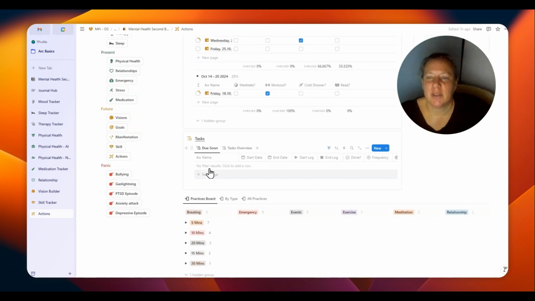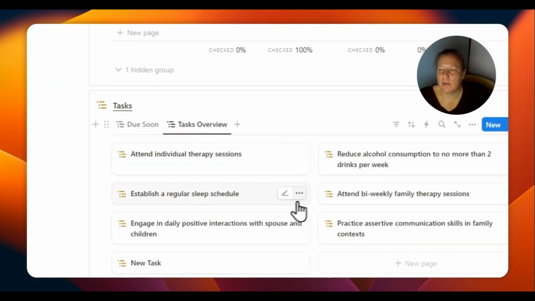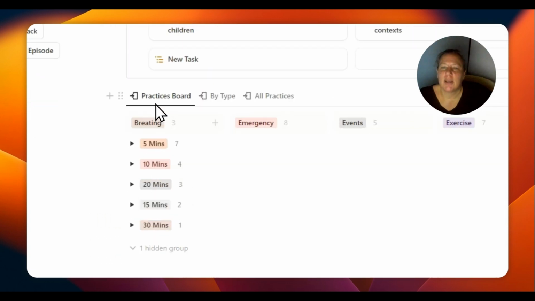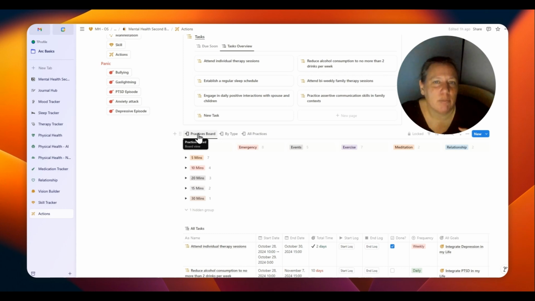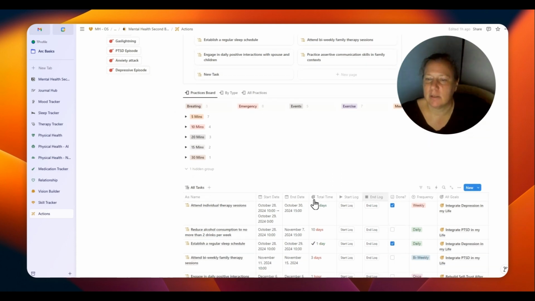Here you can find the tasks which are due soon, or also a task overview, and also the practices that you need to calm down. Maybe you want to turn a practice into a habit. You can do it here. It is connected also as well here.